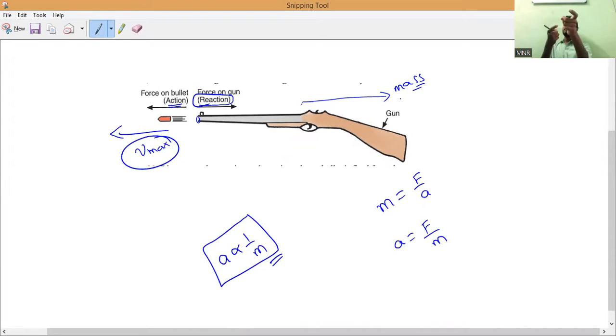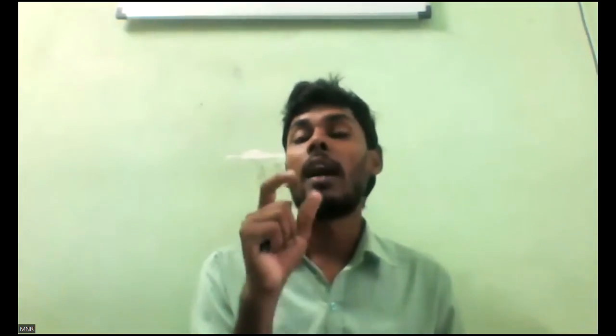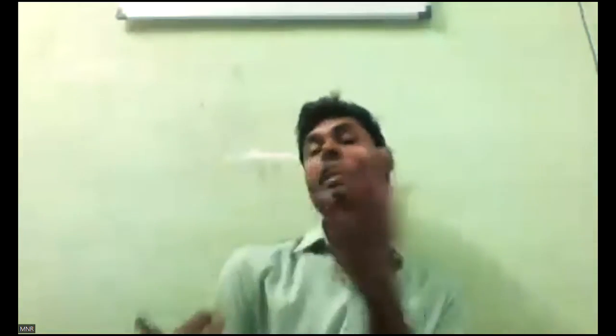So once the bullet is fired, the backward movement of the gun is what we call the recoil velocity, or we can say the gun recoils. Why does the gun recoil? When I press the trigger, the bullet moves forward, and the acceleration produced is more in the bullet because it has very little mass. The acceleration produced will be less in the body that has more mass, the gun. So the gun will come back and hit my shoulder.